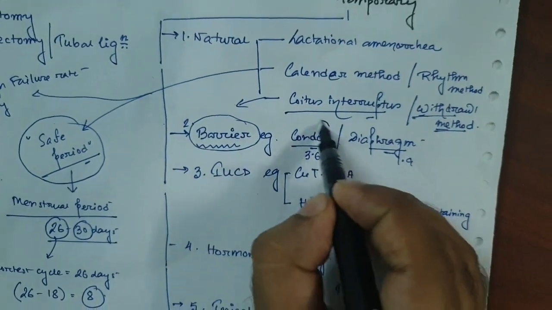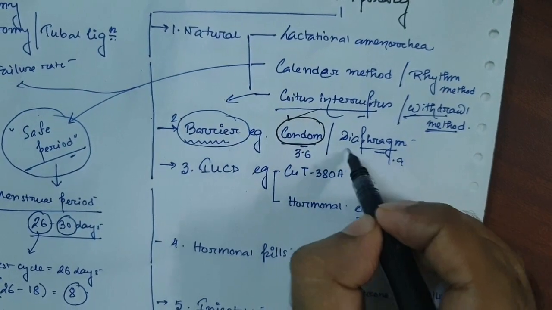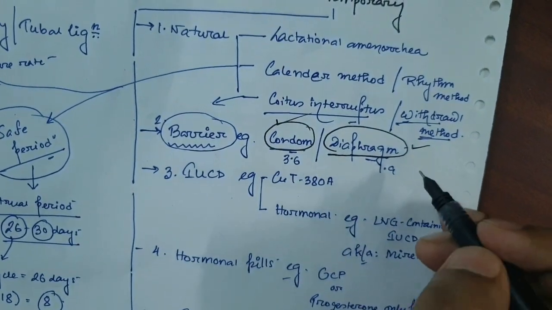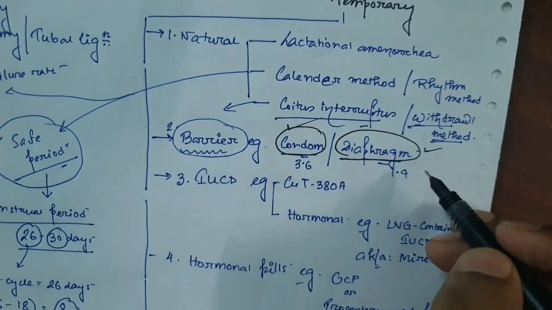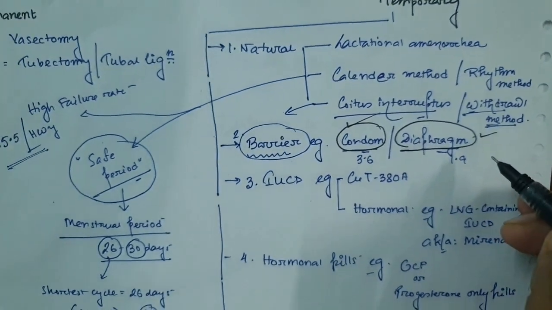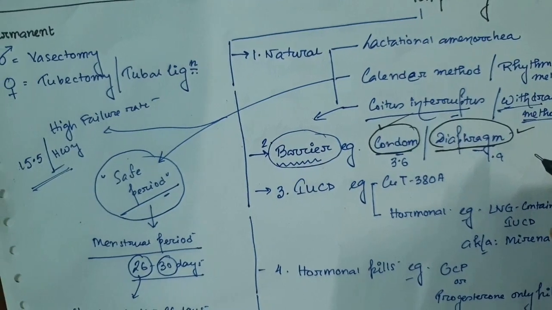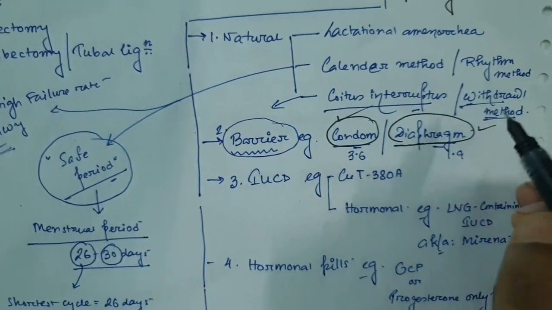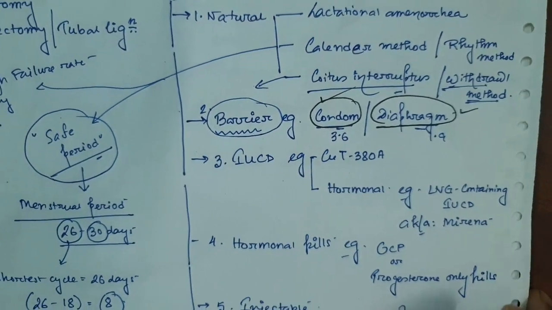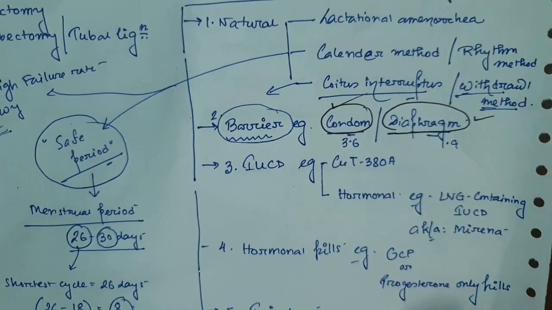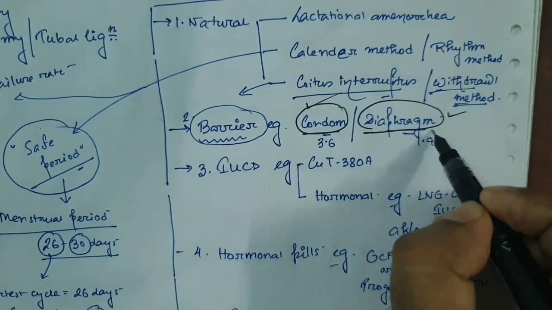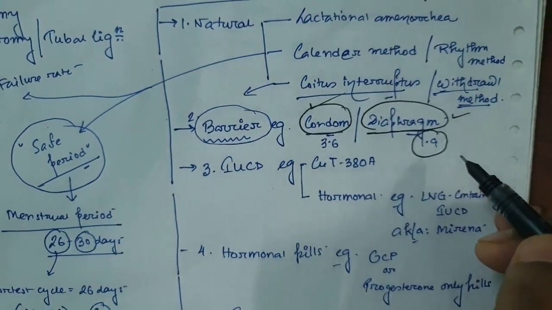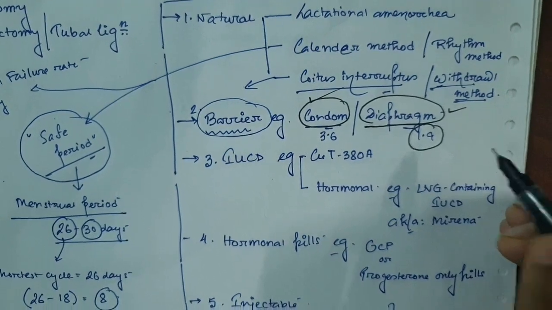So we discussed the condom, and the diaphragm, we can tell, is a female condom. Here one end is open and one end is closed, and it covers mainly the cervical region, so that sperm penetration is not possible. And we know the failure rate here is at least 1.9 to 2 per 100 women years.